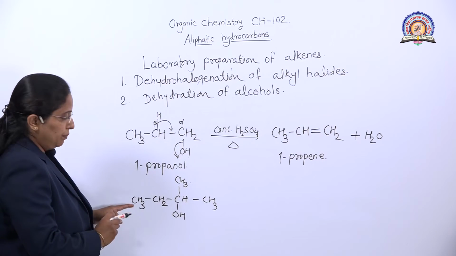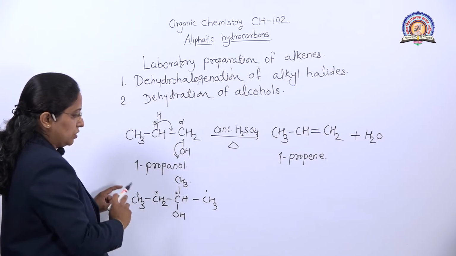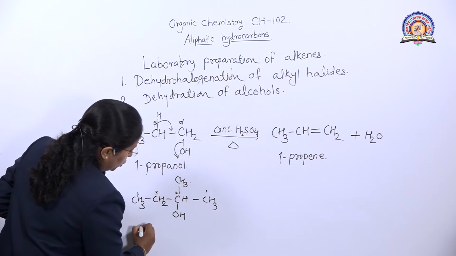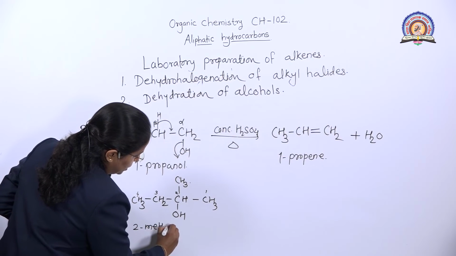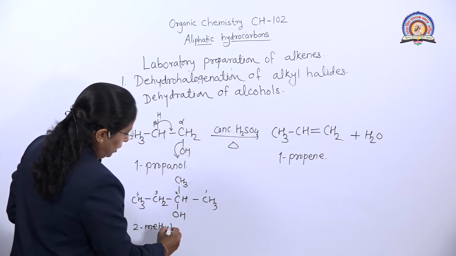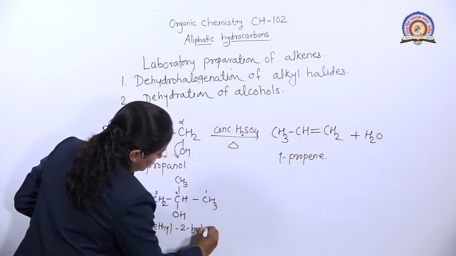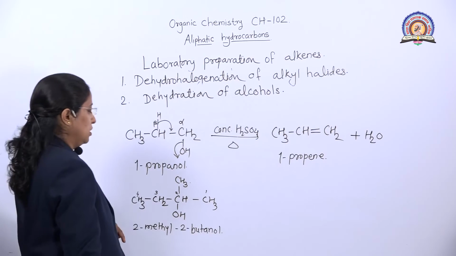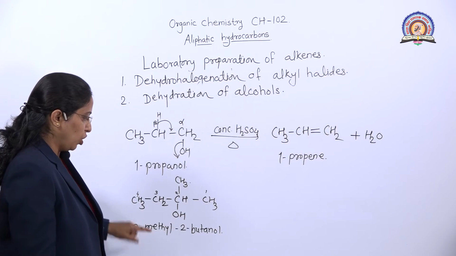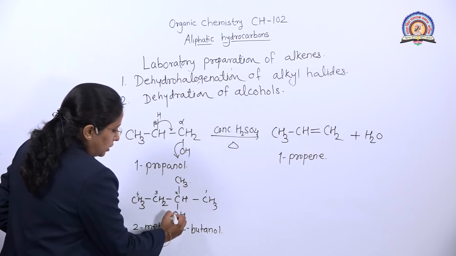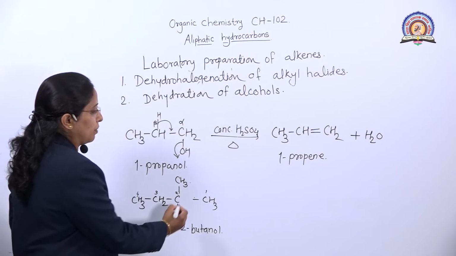How do we write the name? This is 1, 2, 3, 4. Select the longest chain. At position 2 there is a methyl group, so it is 2-methyl-2-butanol. This is the nomenclature of this compound. The valency of carbon is 4.